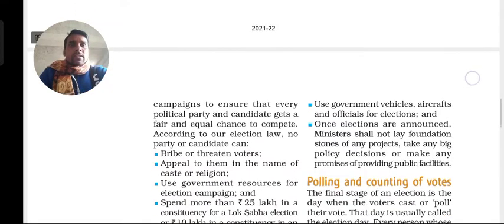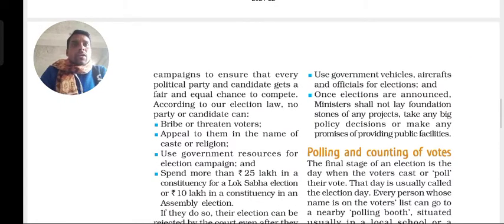The next one is that they should not use government resources for the election campaign. Generally, some of the parties that are ruling may use some resources for election purposes. They should not utilize such resources for election purposes. And they should not spend more than 25 lakhs in a constituency for a Lok Sabha election, or more than 10 lakhs in a constituency for a state assembly election.